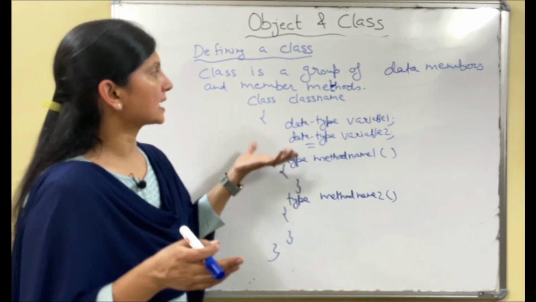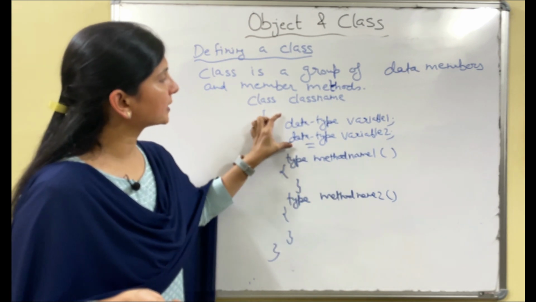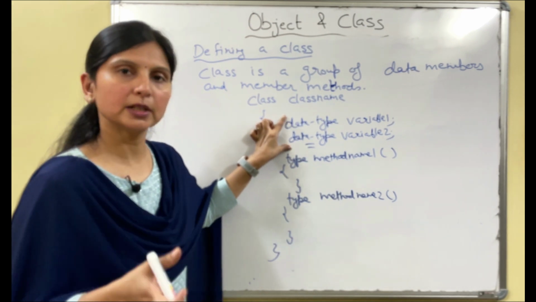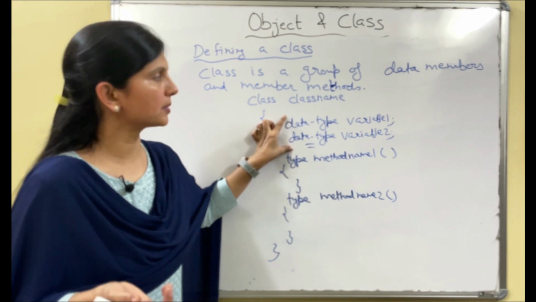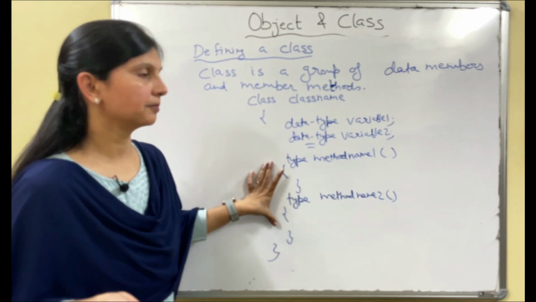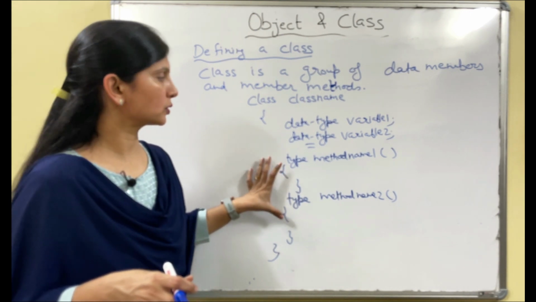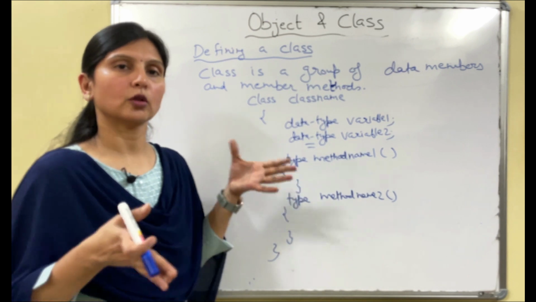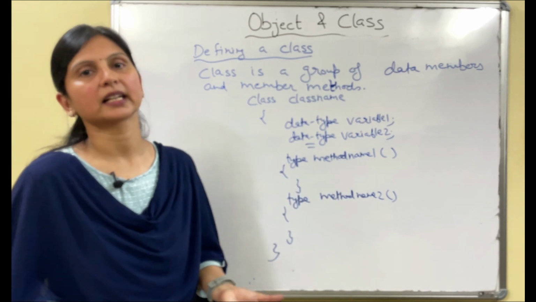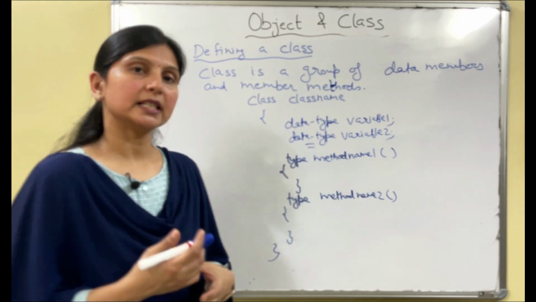So what is a class? Class is a group of data members. Whatever variables we declare, these are the data members only, a group of data members and the member methods. So whatever methods, including the main method also, the combination of both of these is a class, right?